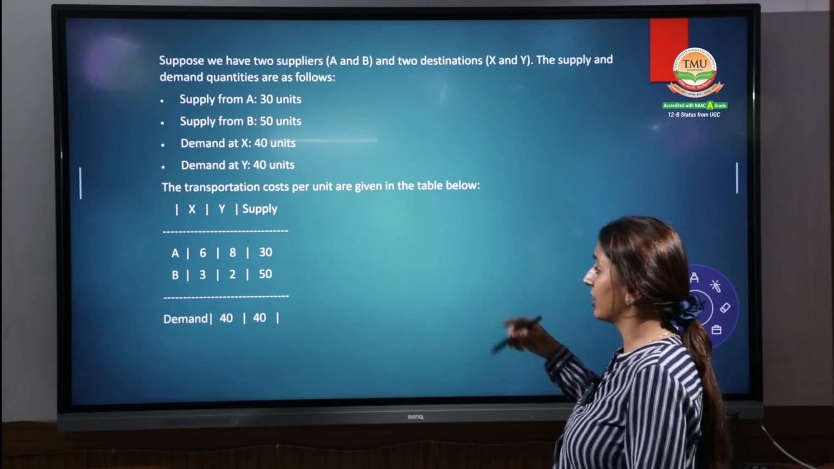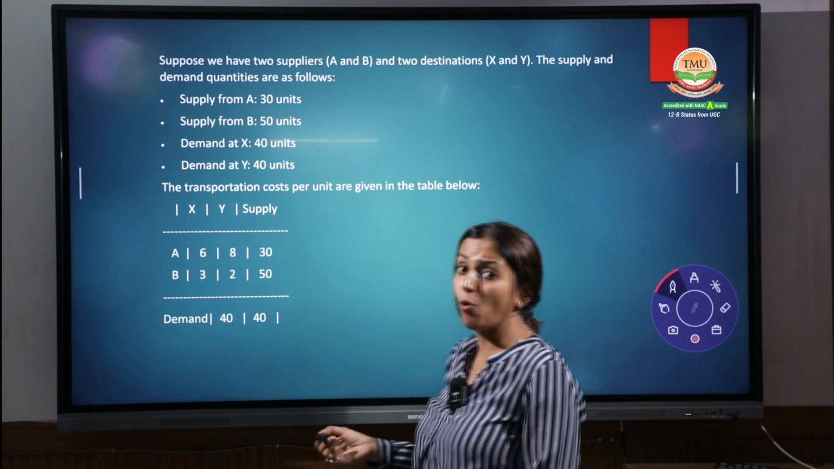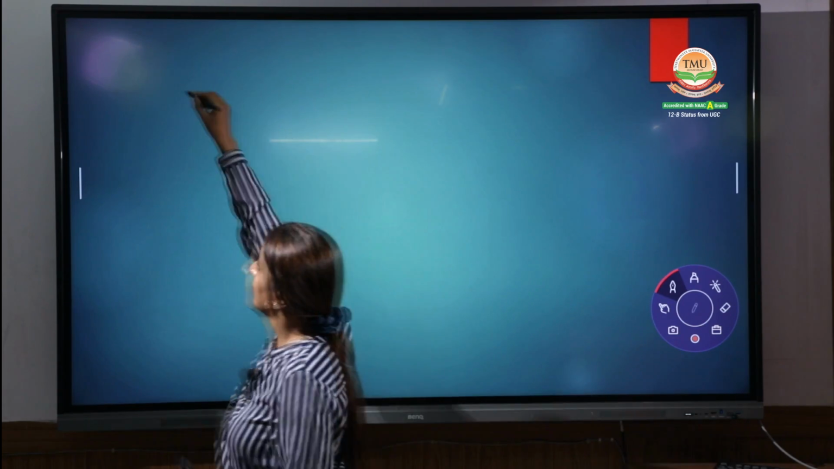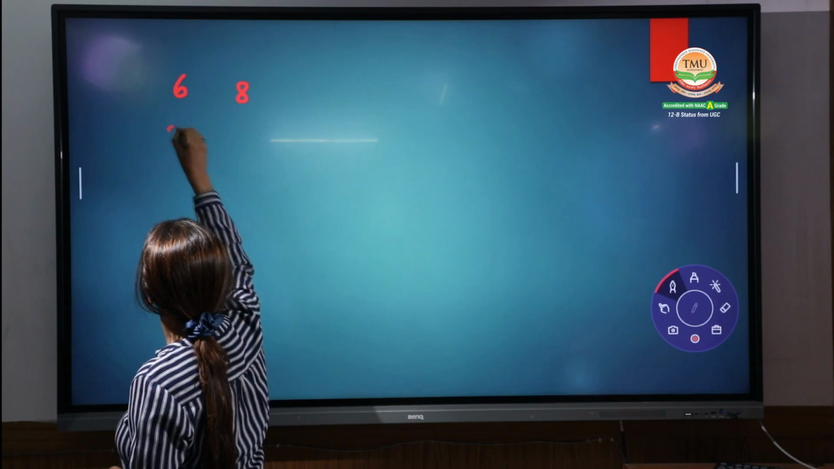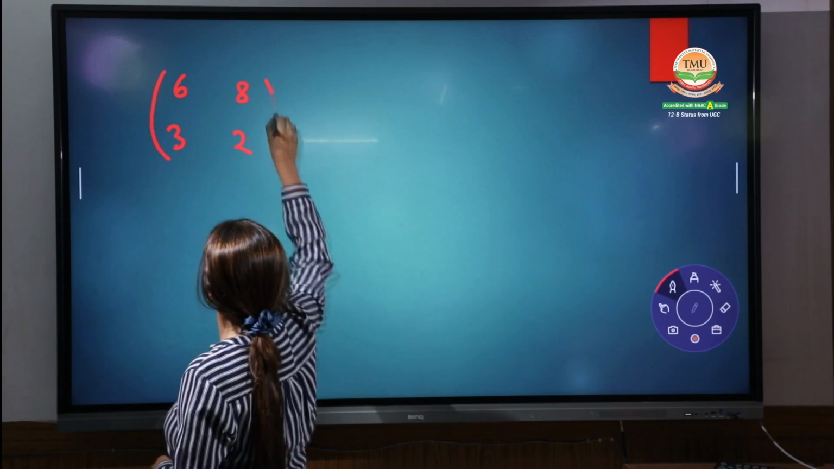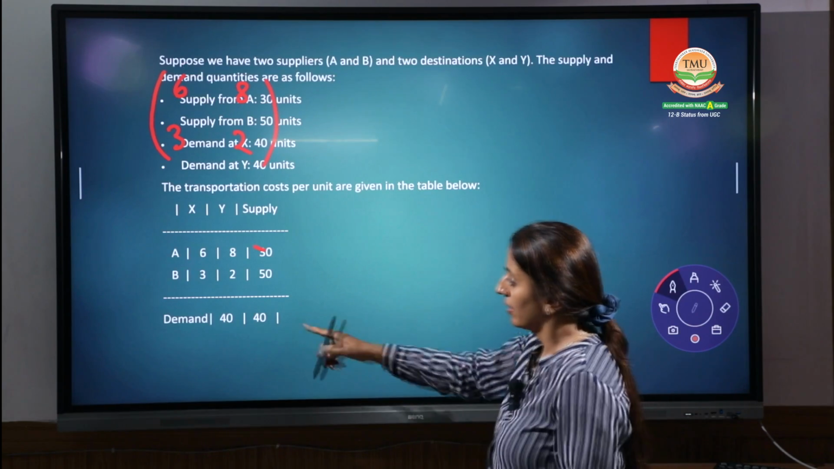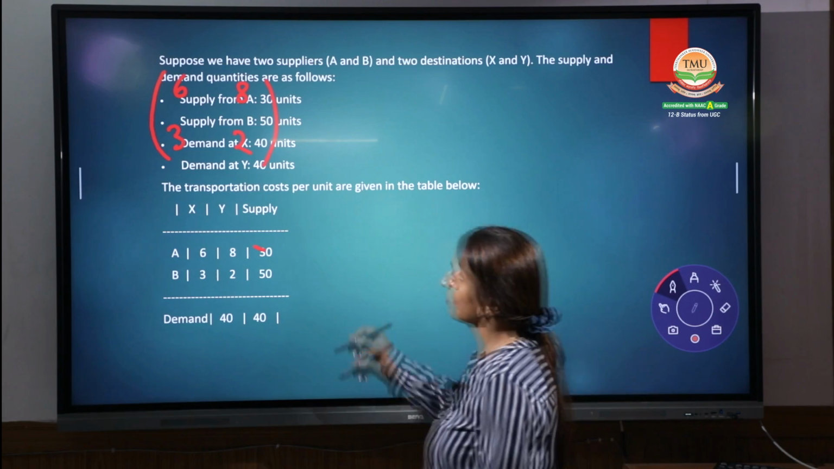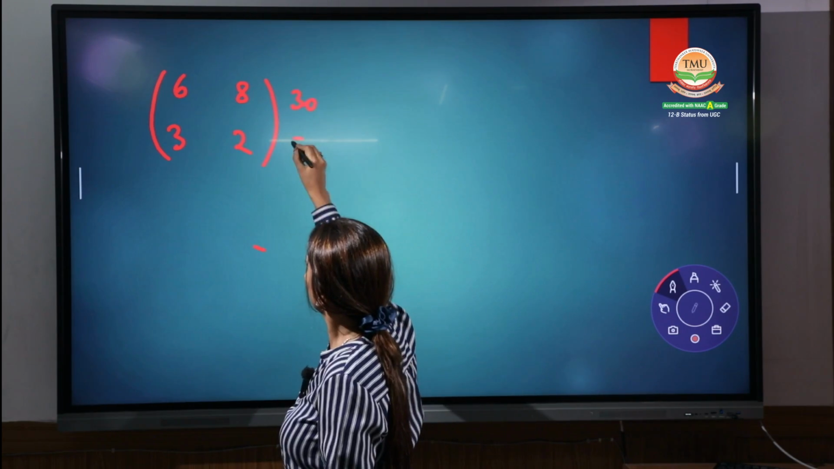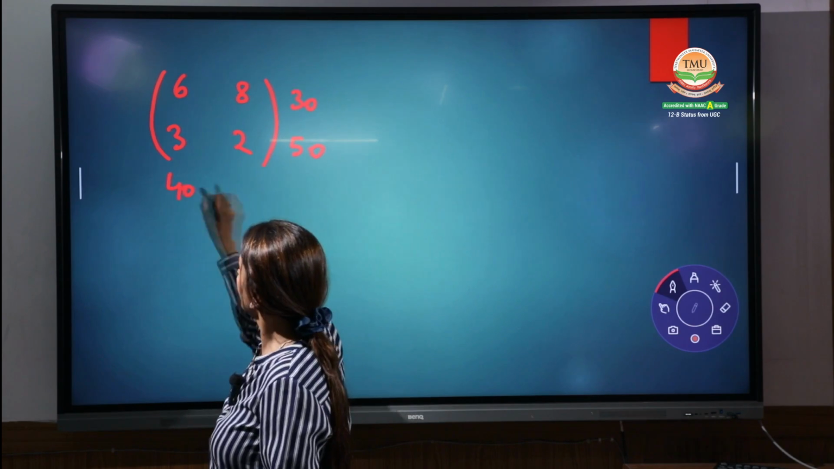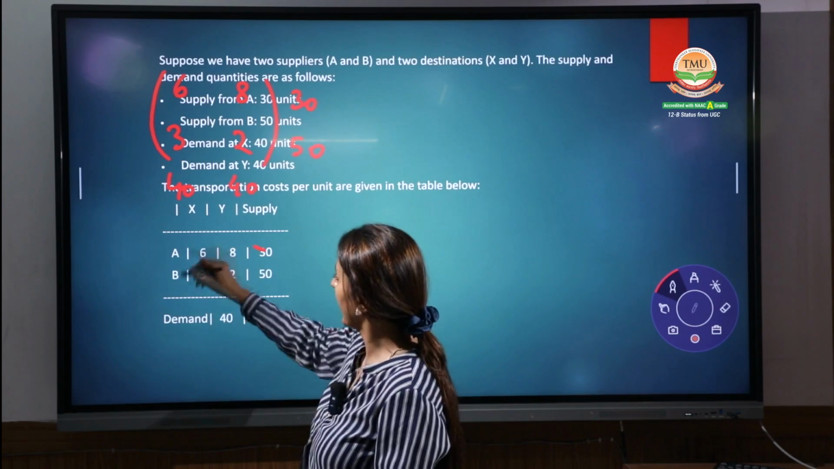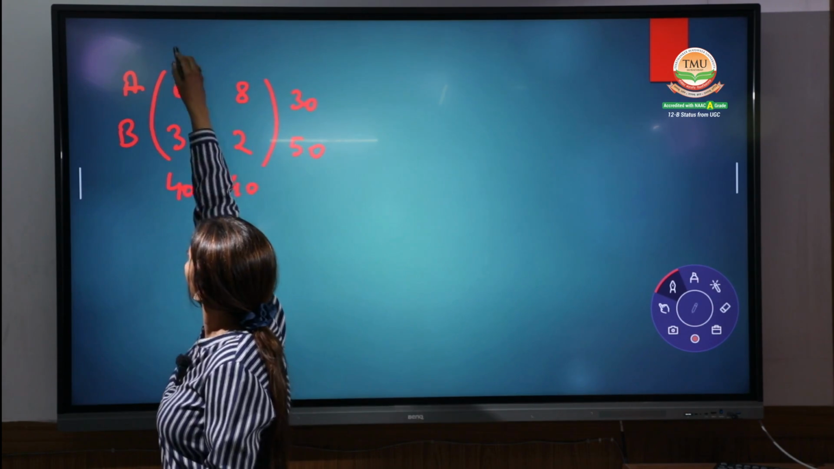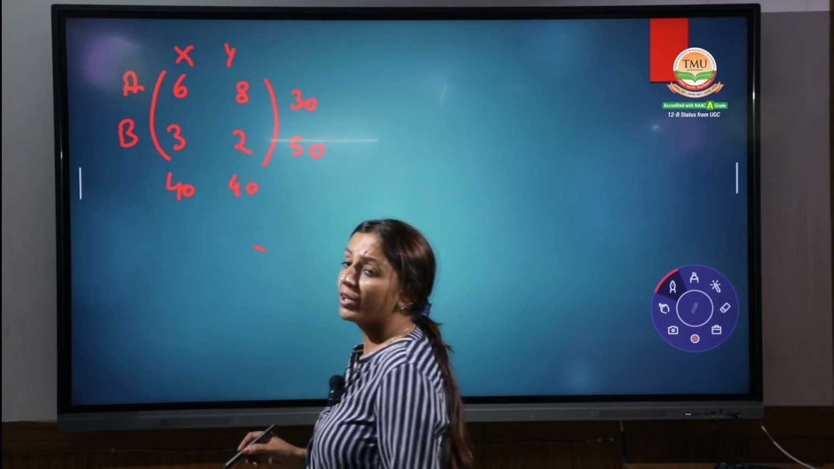I have to make this matrix once again with you. Please try to make it on your own. I'm doing it with you. 6, 8, 3, 2. Right? Doing it like this. 6, 8, 3, 2. This is your matrix which is given to you. 30 and 50, 40, 40. And it's given A, B, X and Y, right?